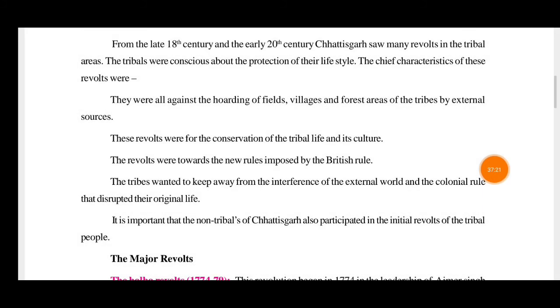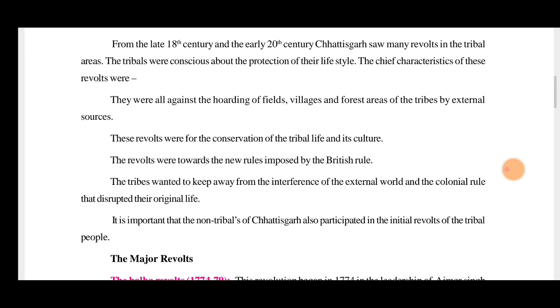That means they were against the Britishers or the factories and industries that were collecting all the materials from the jungles and the tribal areas. If they were given permission to do whatever they wished, to clean the jungle, everything, then what is the main source of these villages? There will be nothing left. If everything dries up, they cannot do anything for their livelihood. They cannot earn, they cannot eat food. So in that way, they were against the hoarding of fields.